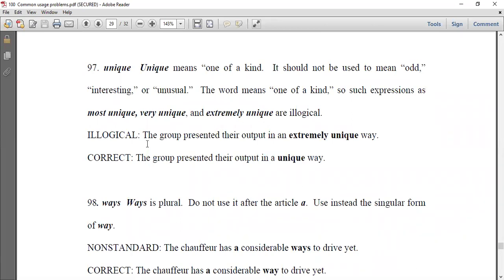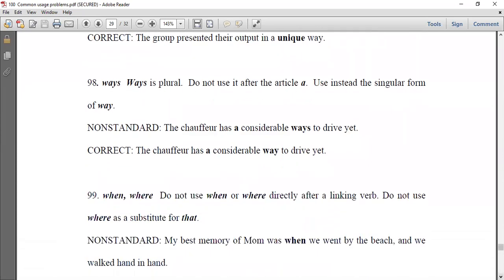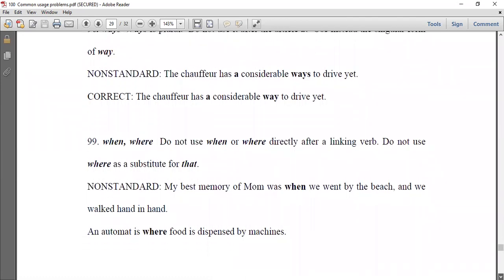Sorry. Illogical use, the group presented their output in an extremely unique way. It should be corrected this way. The group presented their output in a unique way. Because unique means like no other or one of a kind. Ways is plural. Do not use it after the article a. I think nobody does this.